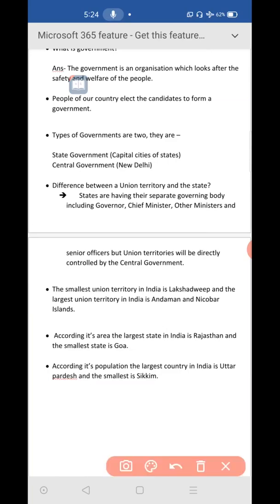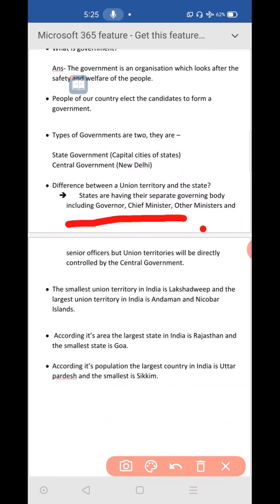Answer for that: states have their separate governing body, including a governor, chief minister and other ministers, and also some senior officers. In the state government, who will be there? There will be a chief minister, governor and other ministers, and it takes care of only one state. The Karnataka state government takes care of Karnataka, and the Uttar Pradesh state government takes care of Uttar Pradesh.